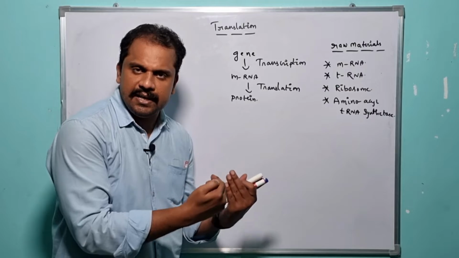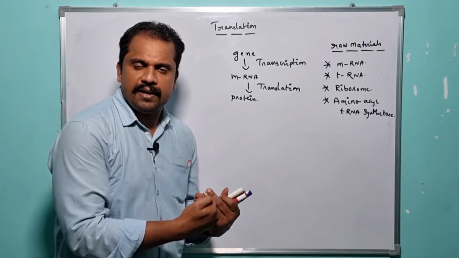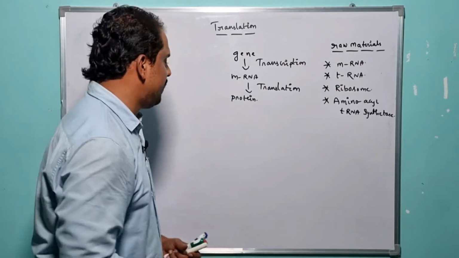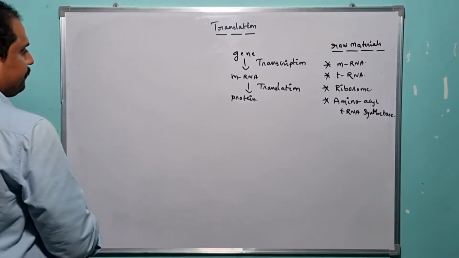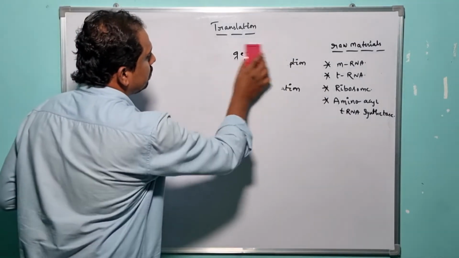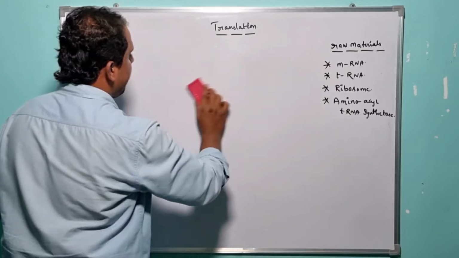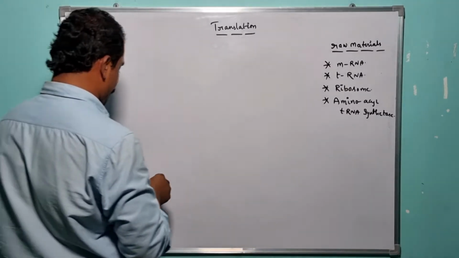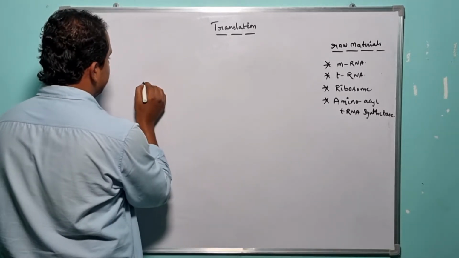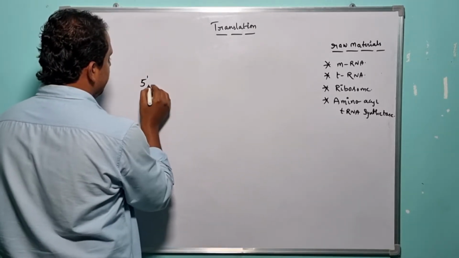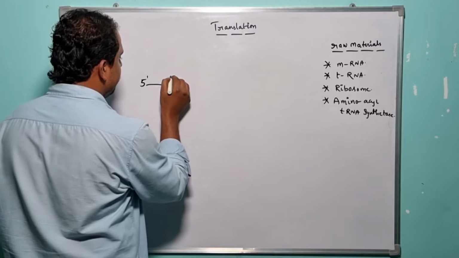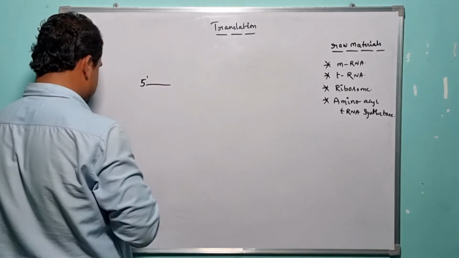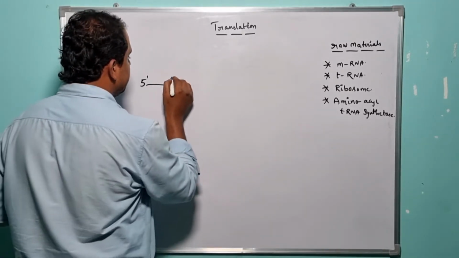So for your better understanding, let me draw the diagram of mRNA, so that you can easily understand. This is the structure of the mRNA, right? Let us assume it is the 5' end. Let me use some other color here.